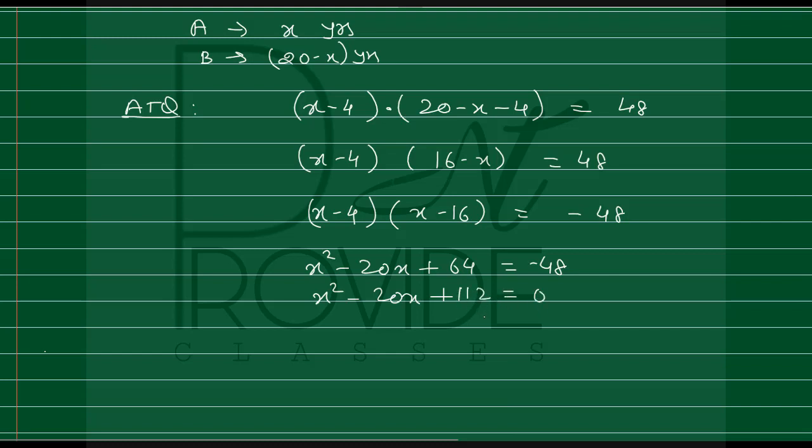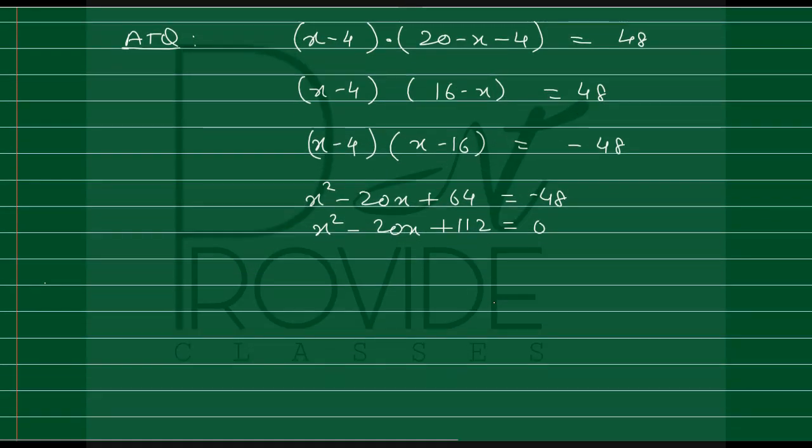So this is a quadratic equation which we have to either factorize or use the quadratic formula. In order to use the quadratic formula, I will first calculate D, which is b square minus 4ac. So b is minus 20 the whole square minus 4 into a is 1, a is the coefficient of x square, and c is 112.